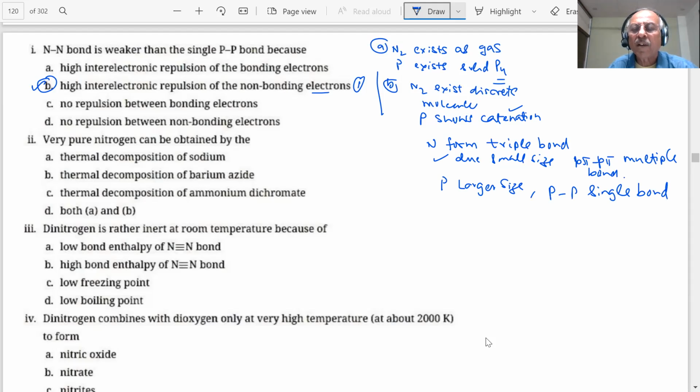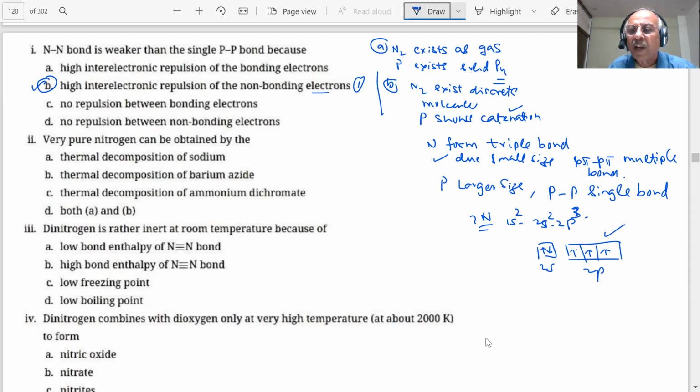And if I see the structure of nitrogen, what was nitrogen? 7, 1s2 2s2 2p3. Nitrogen is 2p3. So when it combines with other nitrogen, what is happening in the nitrogen? You have seen 2s. These are non-bonding. These are being used in the bonding.